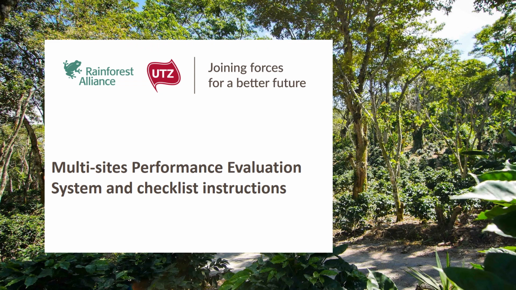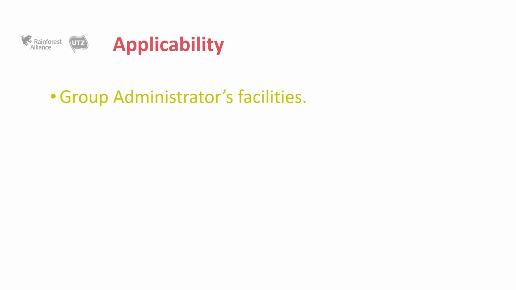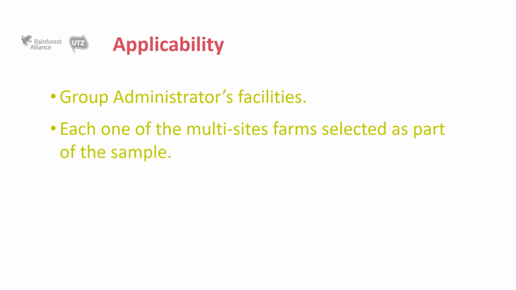In this section, the performance evaluation system for multi-sites will be explained and the instructions for the correct use of the checklist tool will be shown. In the same way as for groups, in the multi-site model both the facilities of the group administrator and each of the multi-site farms selected in the sample are evaluated.